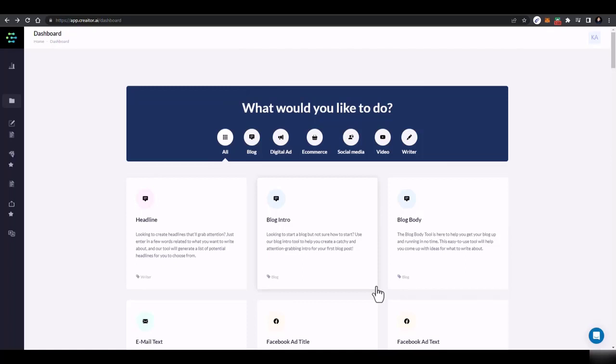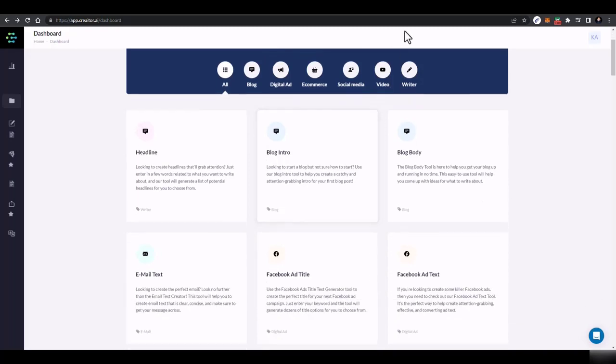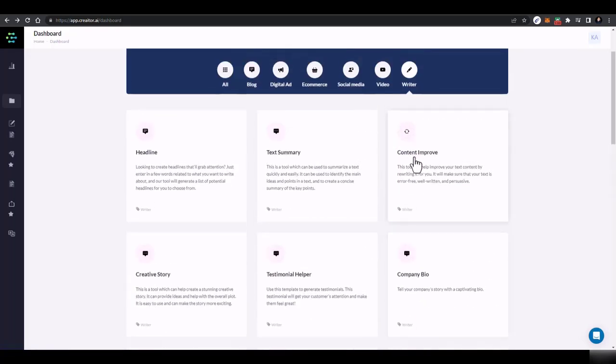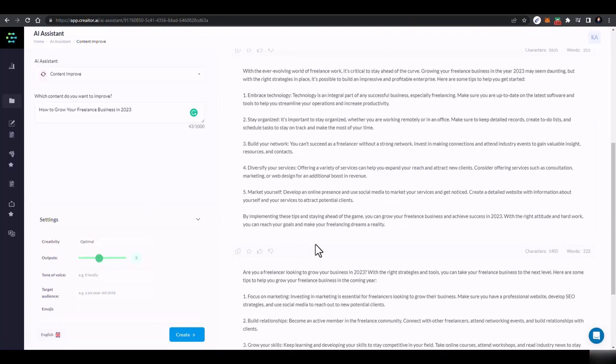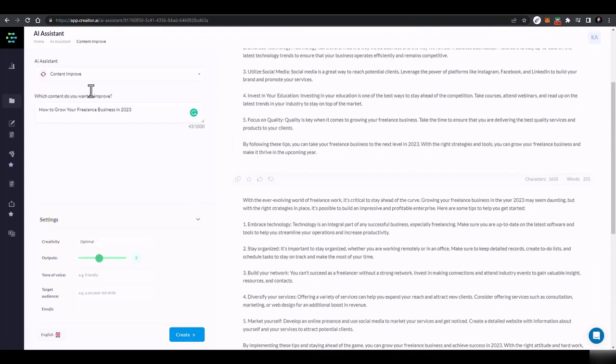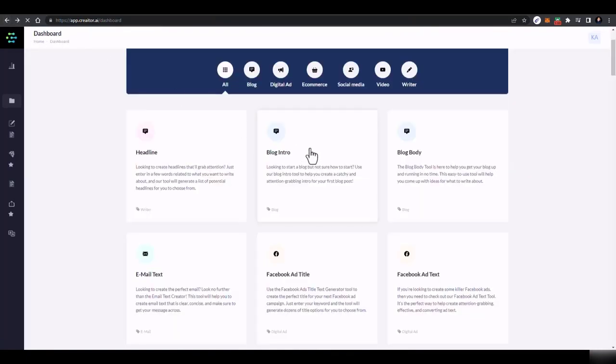But in the next part, obviously we'll be discussing, there would be open form for you. You just have to give the guidelines to AI and it would generate for you. But these are the pre-made things. You can utilize these pre-made things to improve the text. Let's say I click on content improve, I'll just paste this short title and click on create, and it would improve the content for me. So I'm just rewriting it, and here you go. It just improved the content for me. So that's how you can utilize this platform.